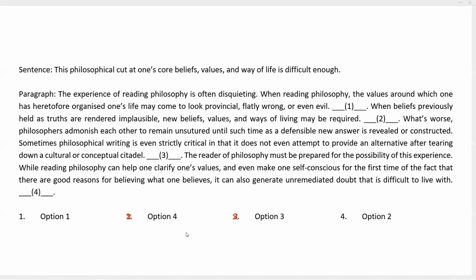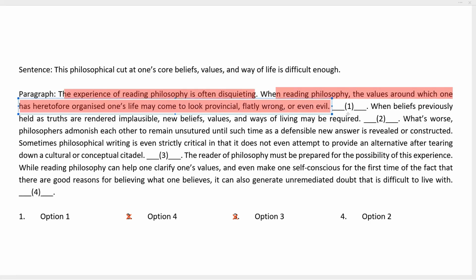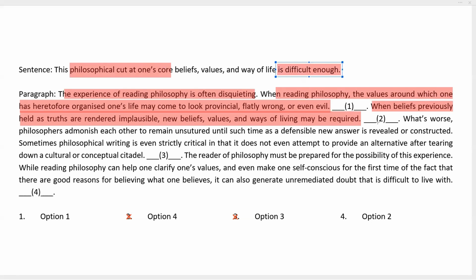Between 1 and 2, we find that 2 is the better choice because we find a keyword connection. The sentence might fit into blank 1. The experience of reading philosophy is often disquieting. When reading philosophy, the values around which one has heretofore organized one's life may come to look provincial, flatly wrong, or even evil. After this, we may have this philosophical cut. When beliefs previously held as truths are rendered implausible, new beliefs, values, and ways of living may be required. So this might follow the given statement, but we have the sentence ending in, this is difficult enough.